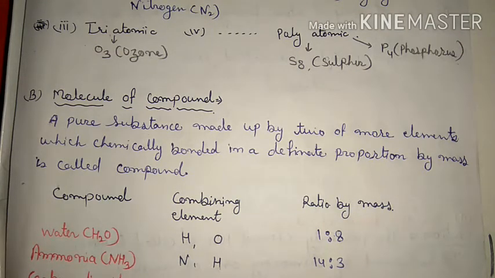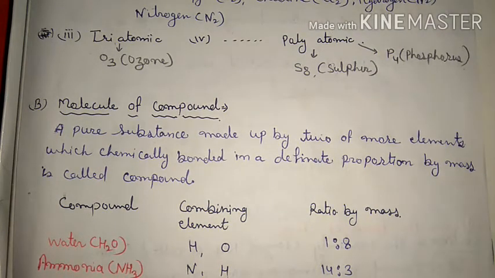In yesterday's class, we discussed molecule of element, in which we said that a molecule of similar or one type of atoms is called an element. Or you can also say that a group of similar type of atoms is called an element. We discussed examples like H2, O2, Cl2, N2, S8, P4, etc. That comes in the category of molecule of element.